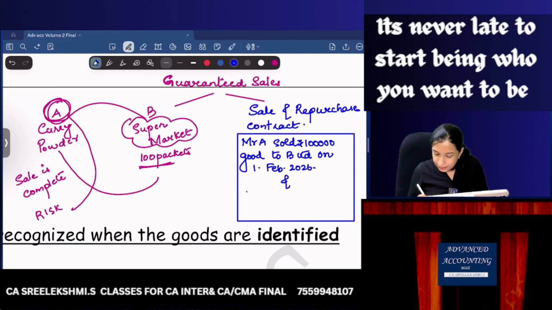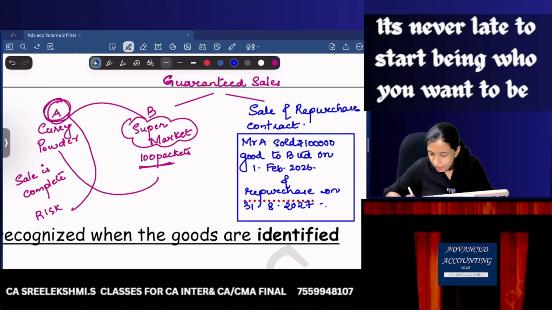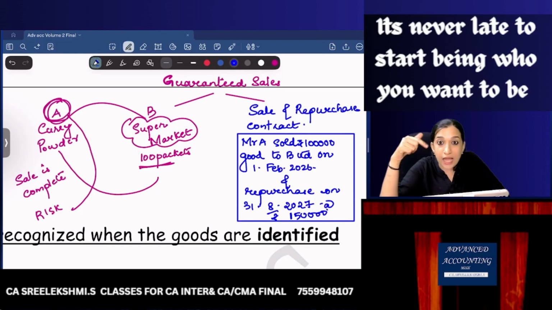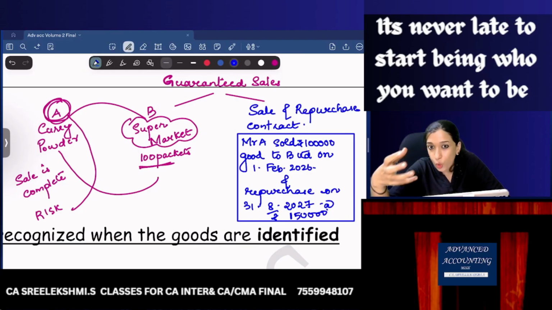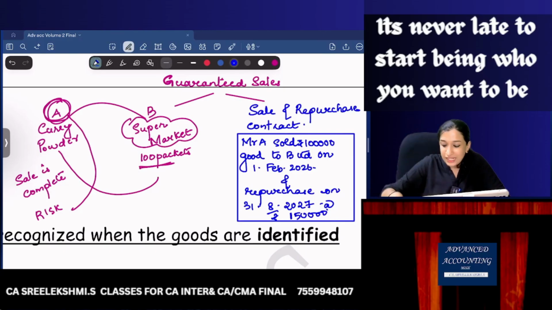And they are agreeing to repurchase on 31st August 2027 at rupees 1,50,000. What is this? I sold goods to you for 1 lakh. After 1 year and a few months, I will purchase the same thing from you. Sale and repurchase. I sold, then I am repurchasing the same thing from you for 1,50,000. There is an agreement like this.